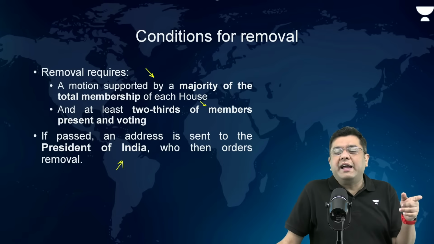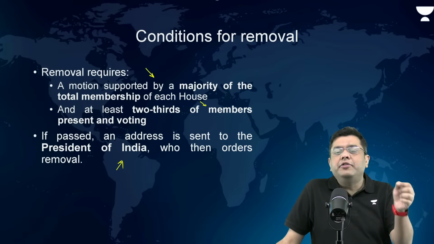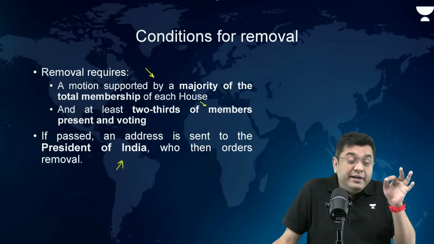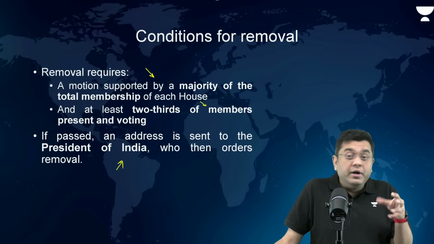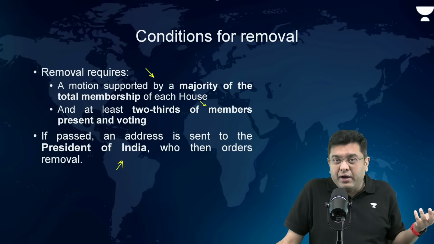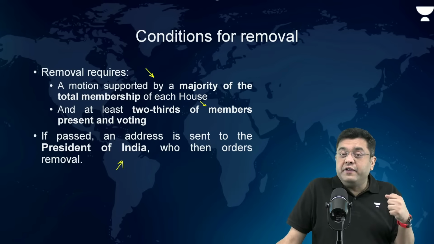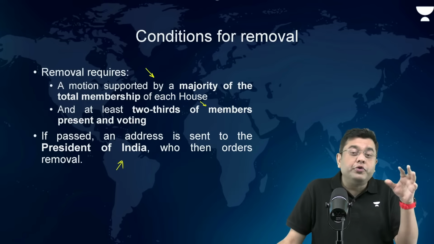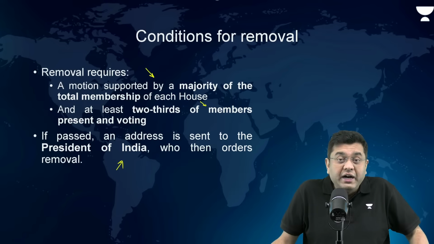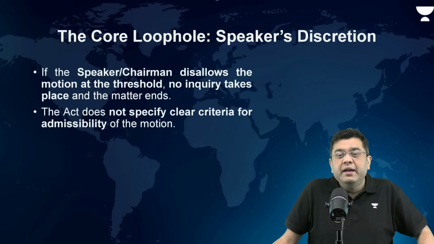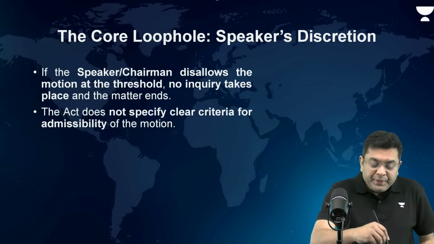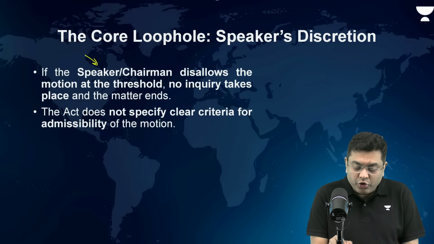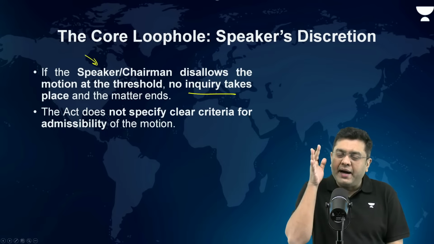But the problem, or the lacuna, lies here: why will the speaker accept or reject that motion for removal? Under what grounds? After all, the speaker has not carried out any inquiry. The basis for the speaker's acceptance or rejection is completely dependent, maybe, on media reports or on the policy of the government. So that is something which needs to be ironed out. And here, if the speaker or chairman disallows the motion at the threshold, no inquiry takes place and the matter ends there.